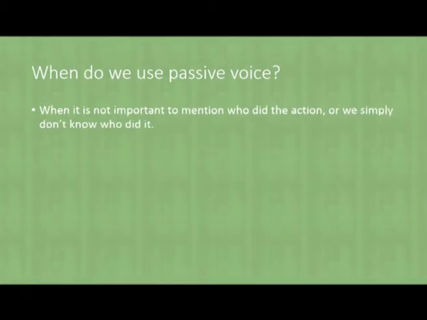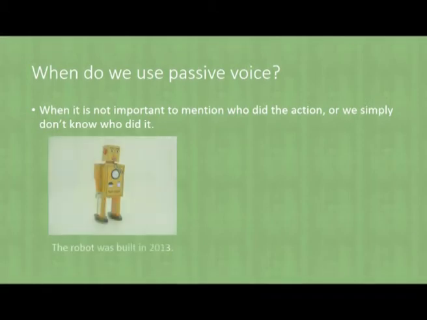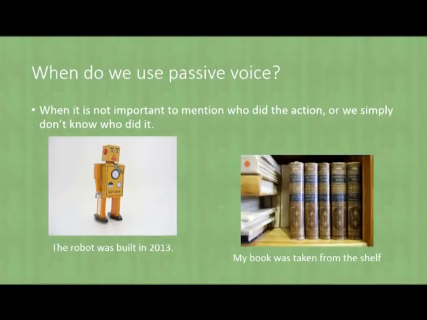Next situation. When we know who did the action, but it's irrelevant to name them, or we simply don't know who did it, we can use passive voice to express that. So, if I say the robot was built in 2013, even if I know who built it, it's irrelevant to say, because I'm talking about when it was built. I'm not worried about who did it. Or, if I say, my book was taken from the shelf, I don't know who did it. I don't know when, I just care about my book that was taken and I probably want it back.